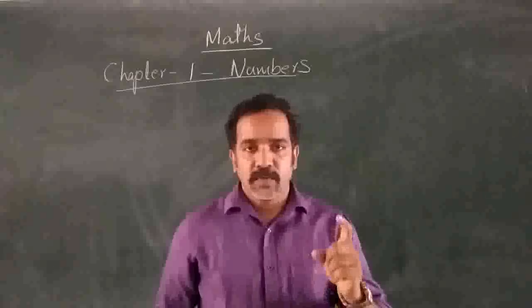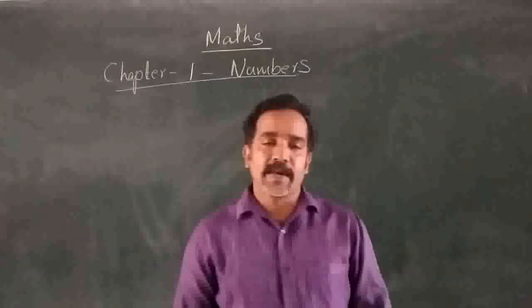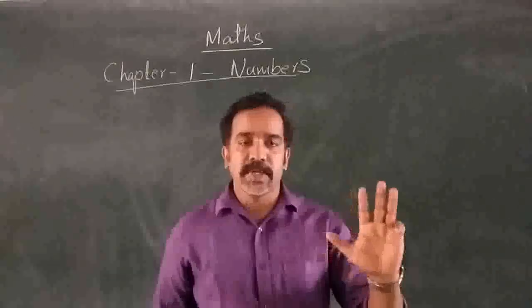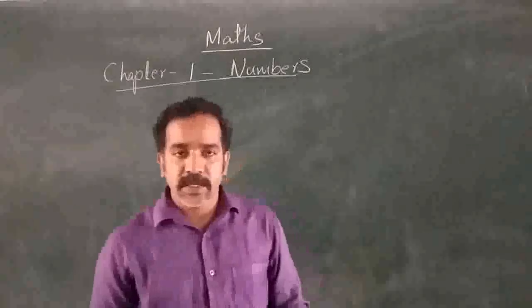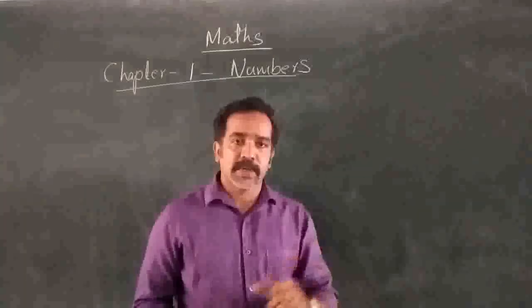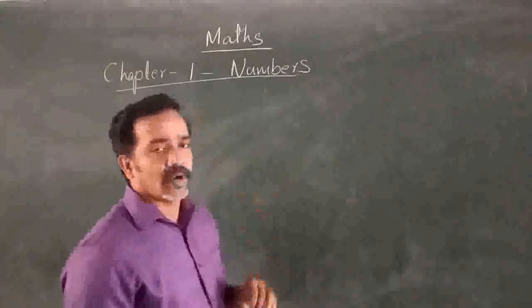So whenever we are using the numbers for counting, we begin with 1. So the first counting number is 1. And the counting numbers are also called natural numbers.